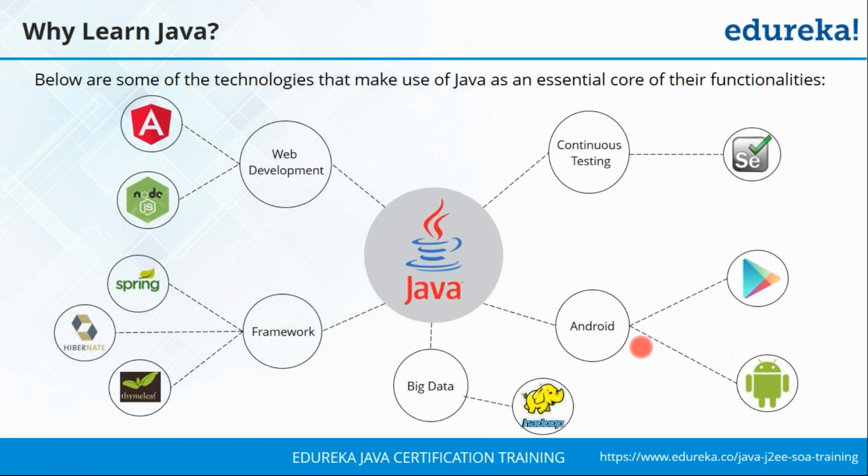Then again, we've discussed Android. Here your Android applications that you find in your Google Play Store as well as your Android operating system make use of Java and various Java APIs as such. We've also discussed how big data and the Hadoop field make use of Java as part of their core features. Then when we look at different frameworks, you have Spring, Hibernate, and Thymeleaf. These are some of the popular frameworks, and they also extensively use Java as part of their core. Now, Spring and Hibernate are something that we'll be discussing more in our upcoming sessions, where we'll be diving deep into these two frameworks.